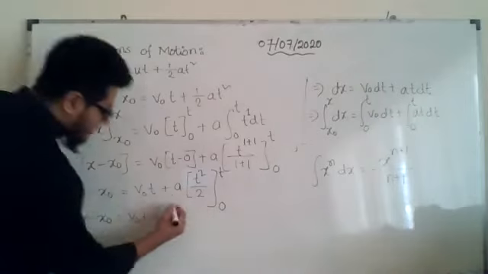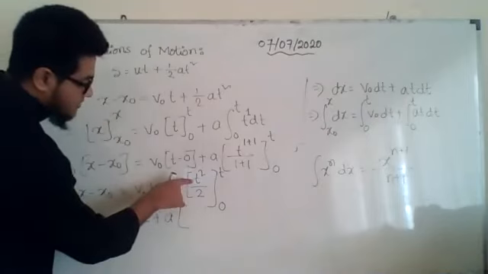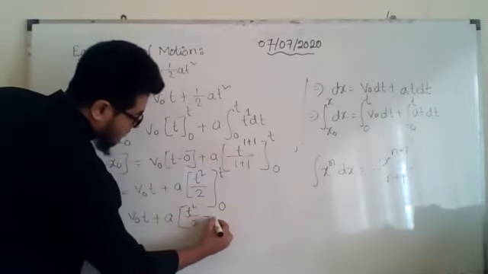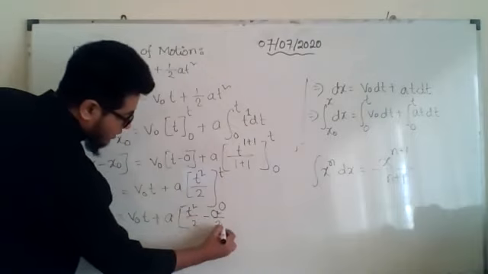We can do anything. Let us say we are keeping it inside, no problem. So t will be replaced by this t first, so t square by 2 will be there, minus, now t will be replaced by 0, so 0 square divided by 2.